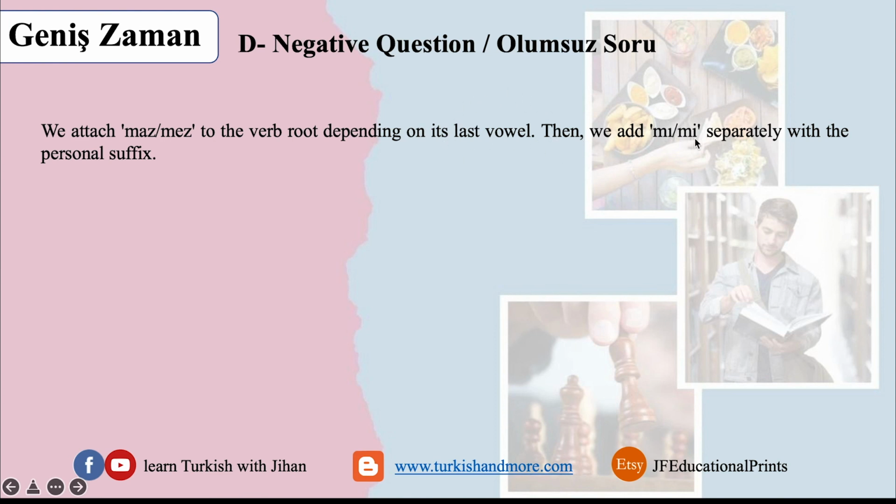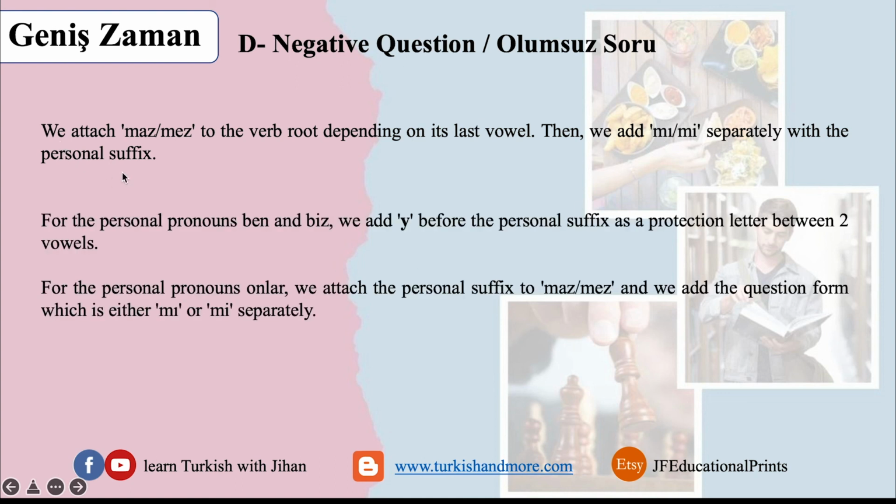And then we add the question form m or mi. And then the personal suffix. Same as before, we have y as the protection letter between two vowels for ben and biz. And for onlar, we add the mas or mes, and then we add the question form.